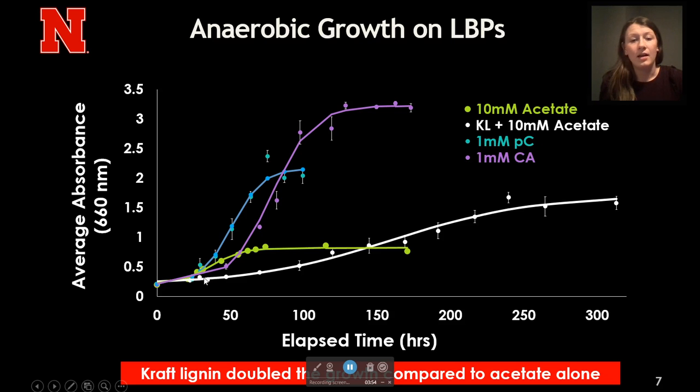Kraft lignin supplemented with acetate, the white line compared to the green line, doubled the biomass compared to acetate alone. We are really intrigued by this, and our study of why this is the case is still ongoing.